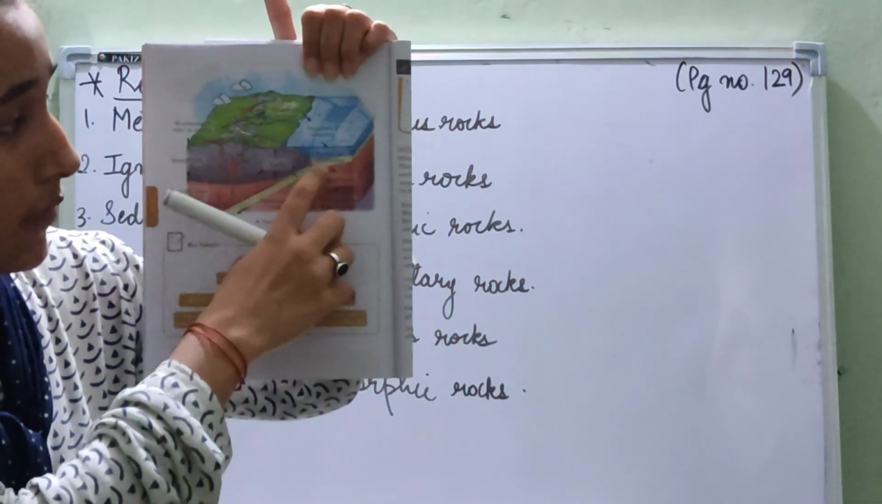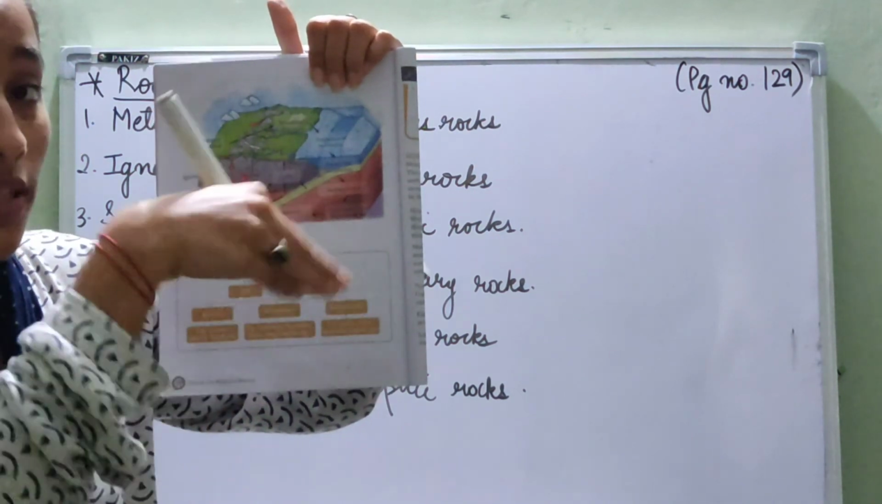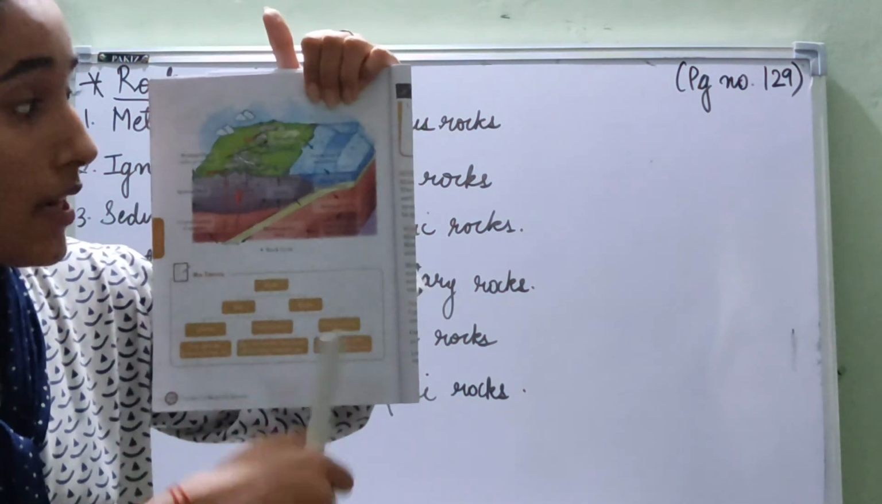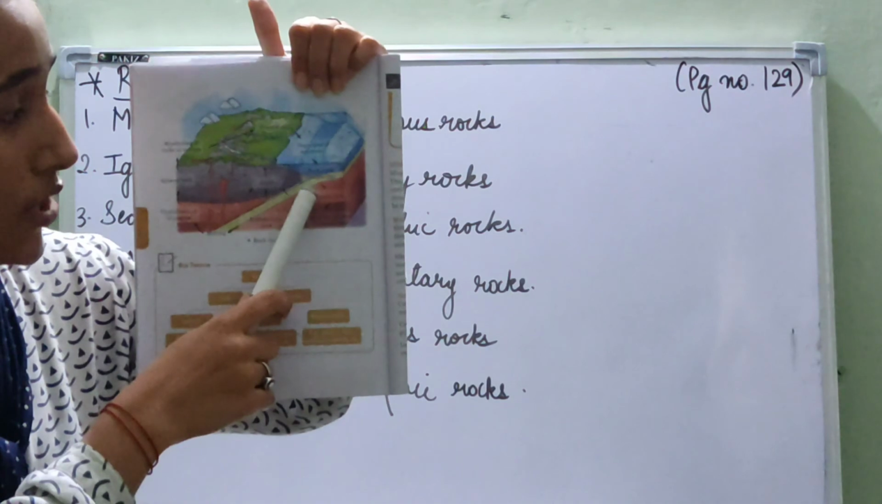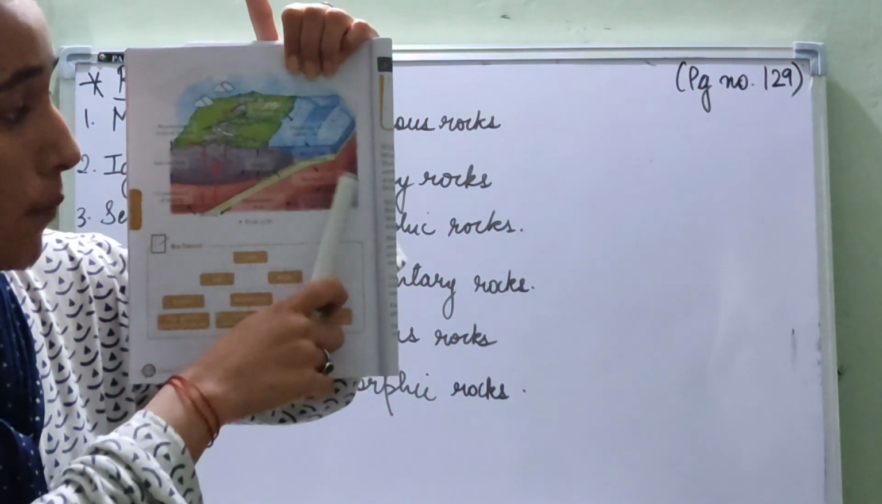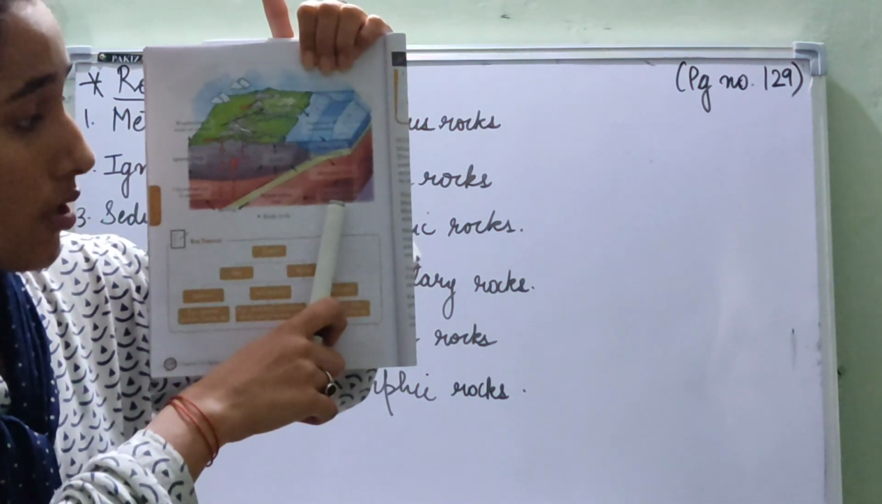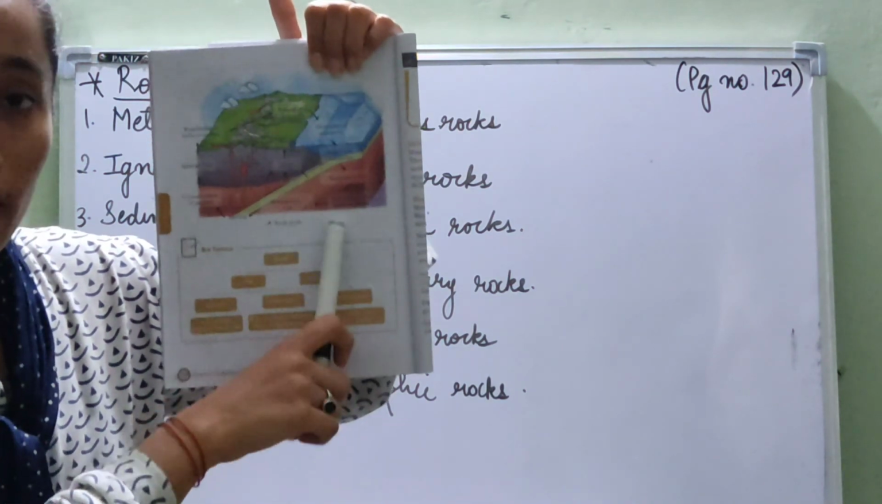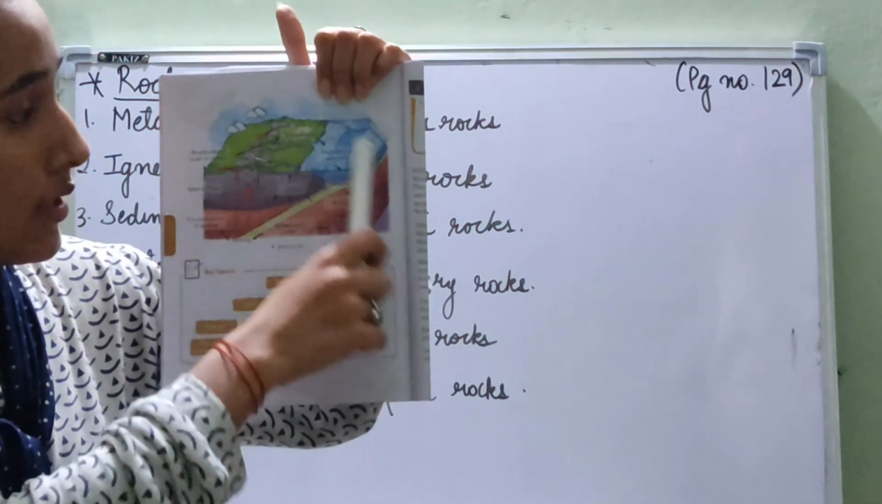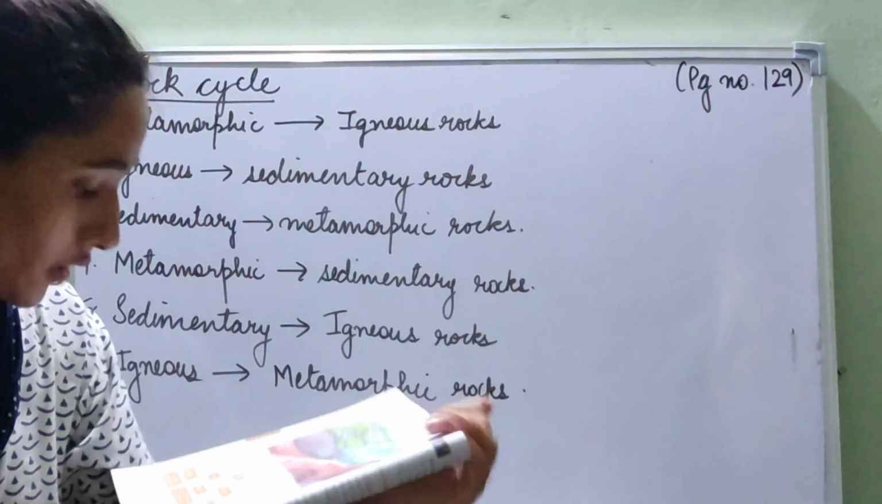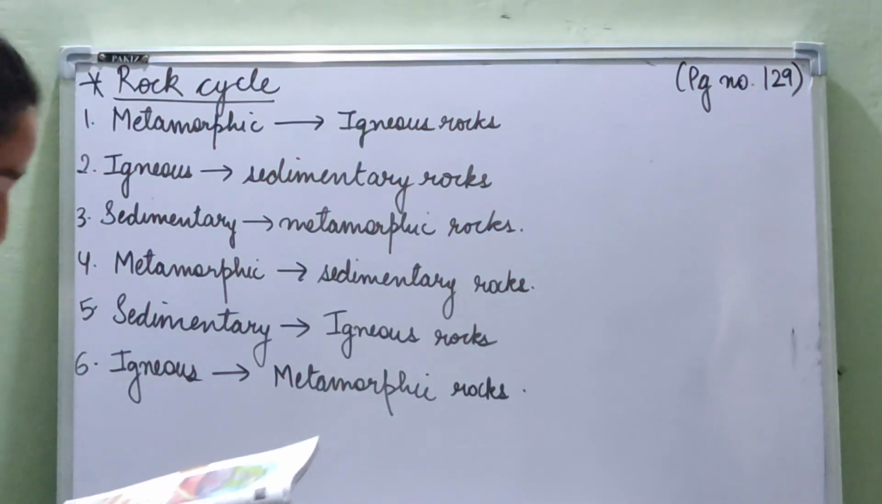Then the sedimentary rocks sometimes go deep into the seabed due to intense pressure and temperature. So that is burial and compaction of the sedimentary rocks. They are formed into metamorphic rocks, and so the cycle goes on. So this is the rock cycle for today.